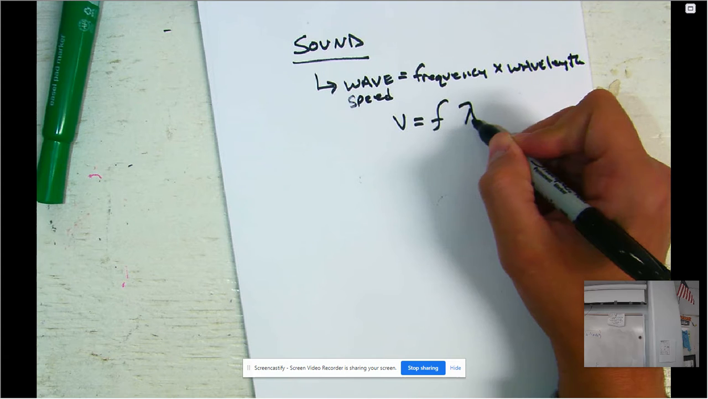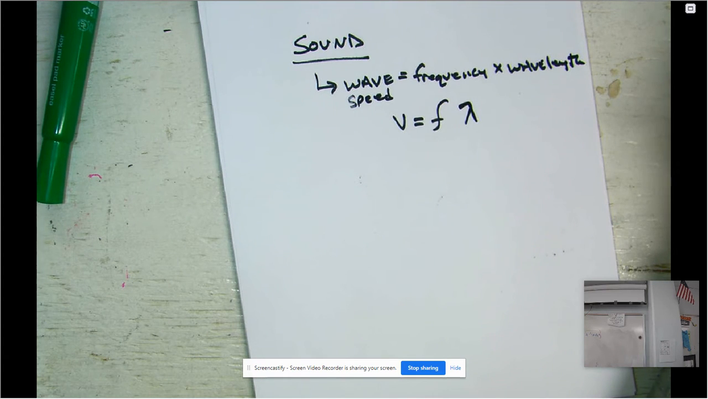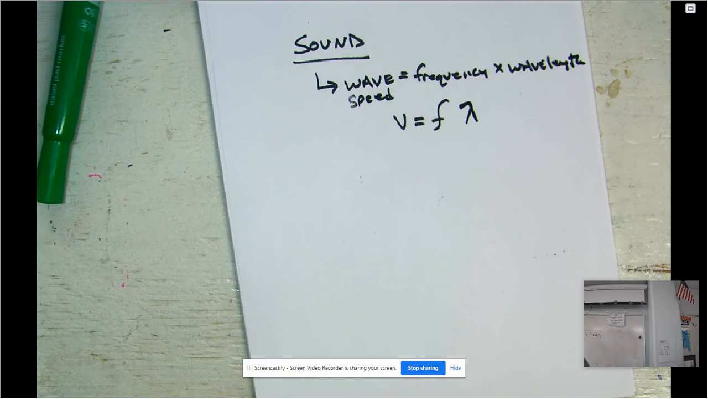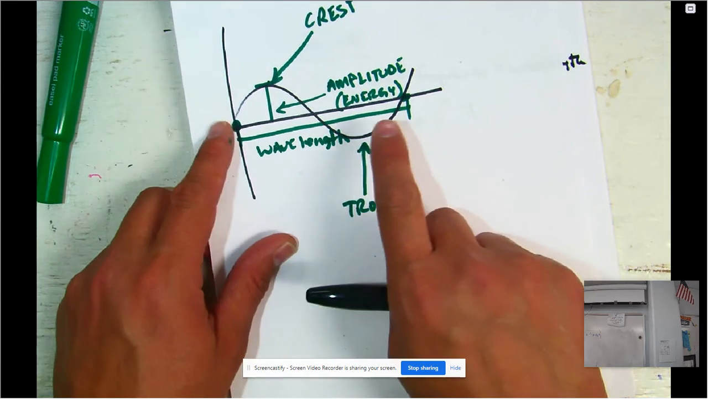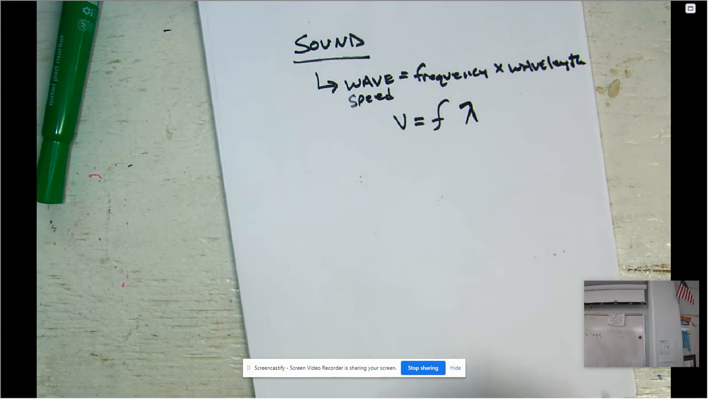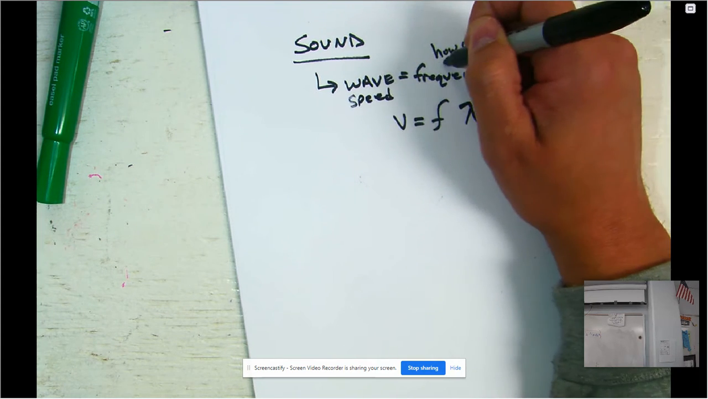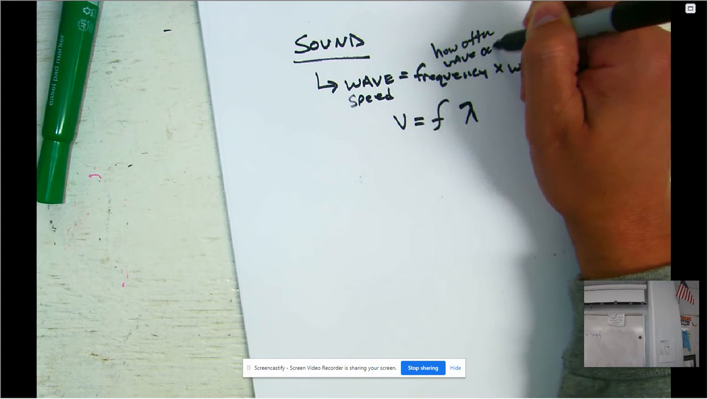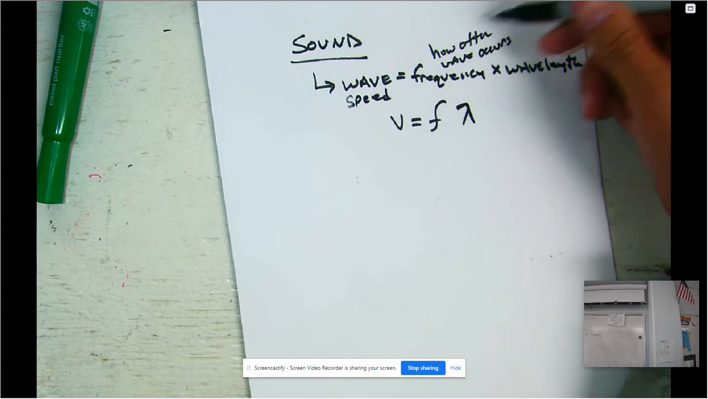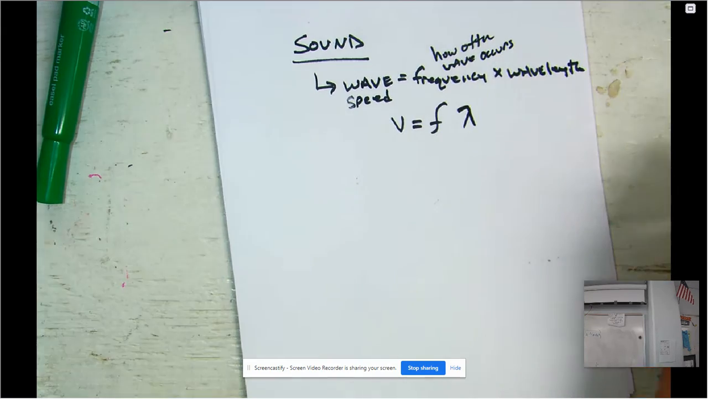The symbol for wavelength is this upside down looking Y. That stands for wavelength. Wavelength, we already discussed, is the distance from either crest to crest, or from trough to trough, or from midpoint to midpoint. The frequency is how often the wave occurs. And if we want to figure out the wave speed, we simply do frequency times wavelength.